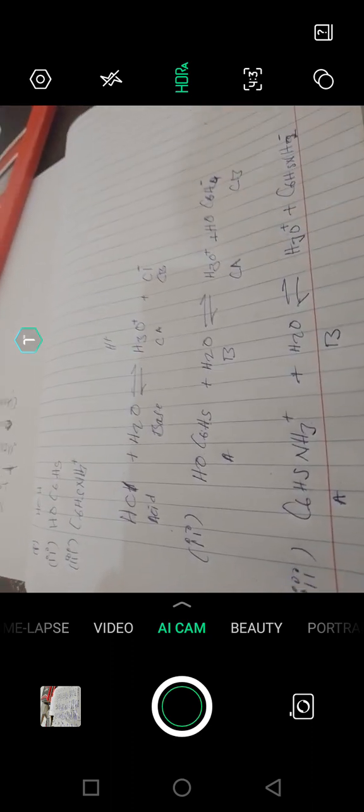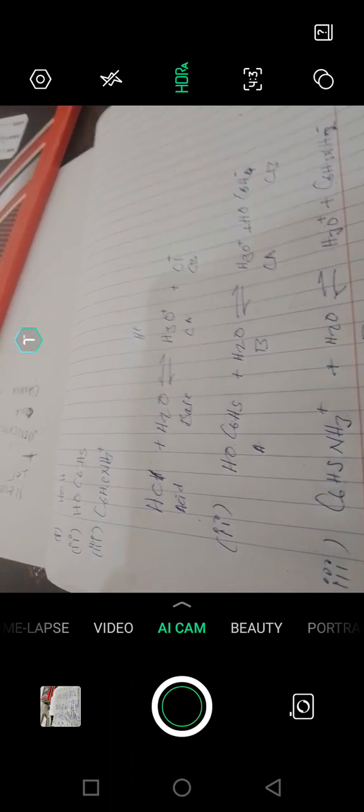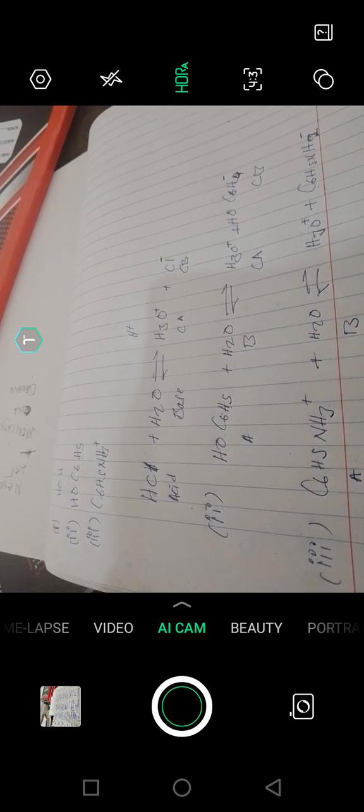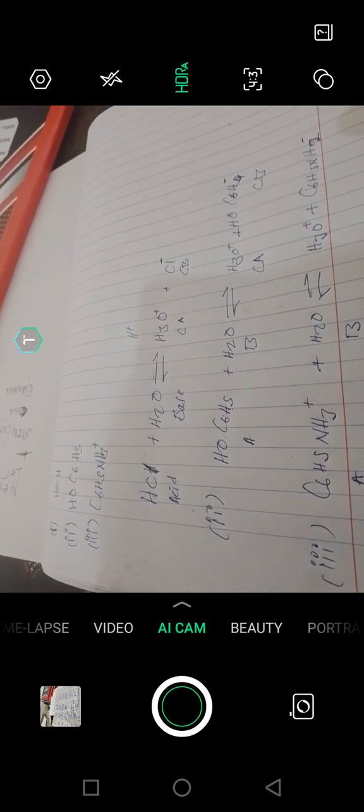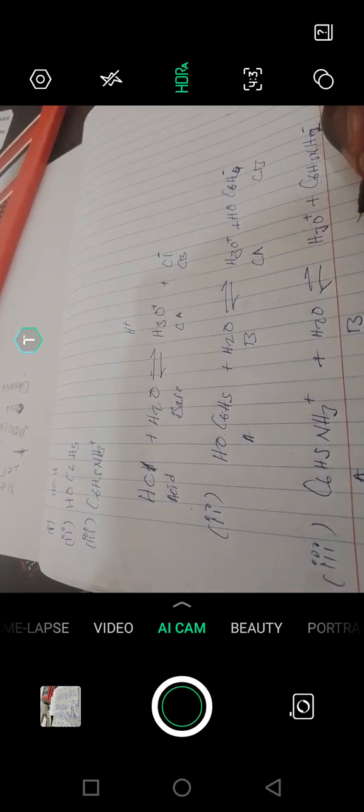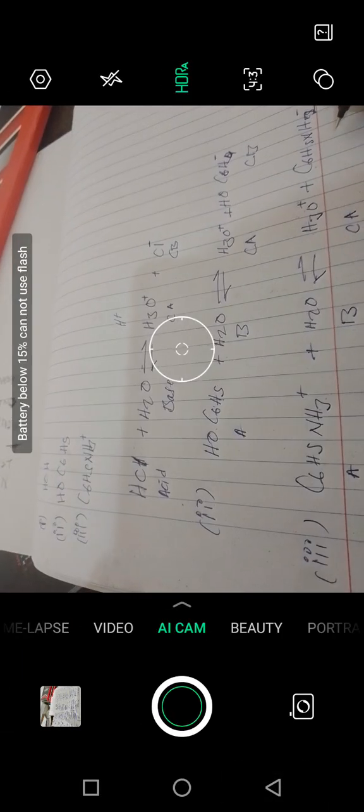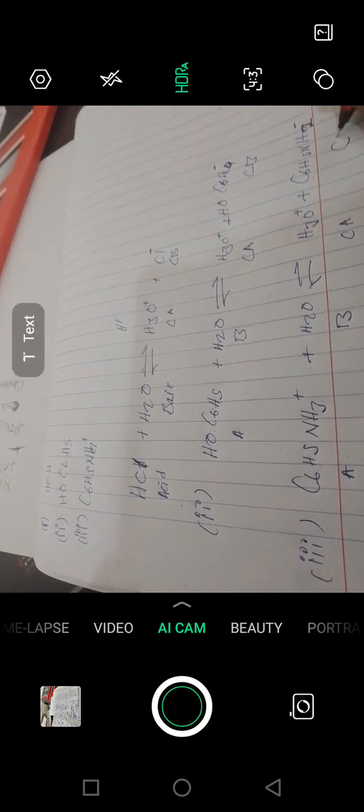This is how to write the Ka expression when an acid dissociates in water. Note that this is a conjugate acid and this is a conjugate base.